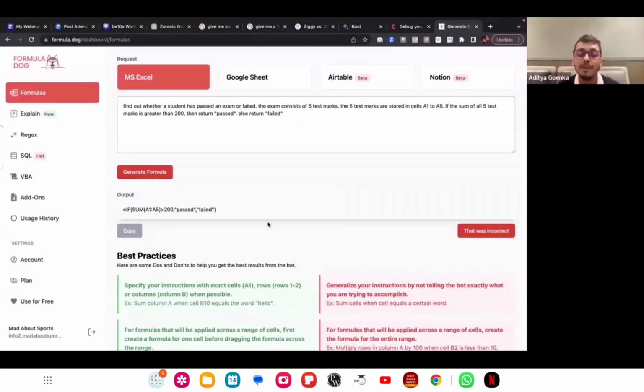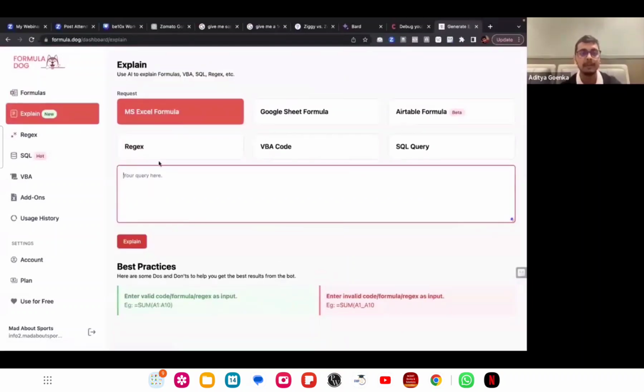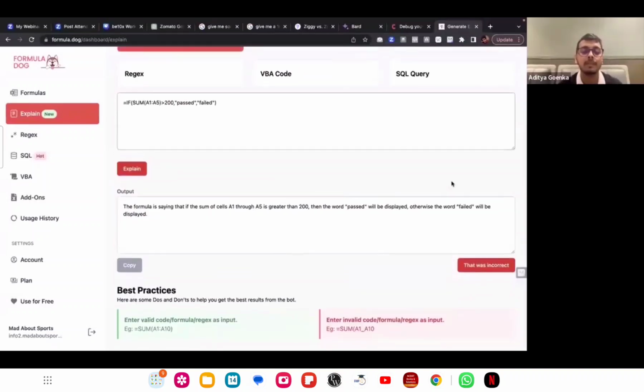How many of you want a bonus method? Let's say you have a formula and you don't know the meaning of that formula and you get stuck over there. How many of you have faced this also? Yes, me. If that's the case, formula.dog can do that for you as well. Let me copy this. I'll go to the explain tab over here, enter the formula, and ask formula dog to explain this formula.